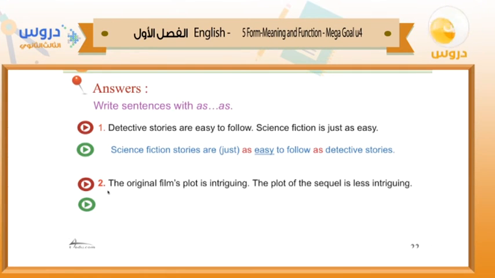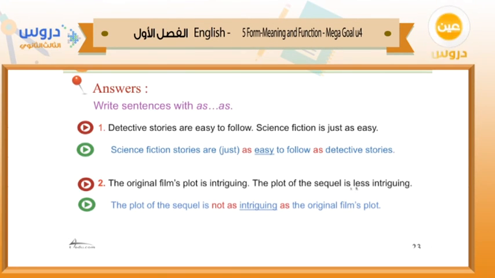Okay. Number 2, the original film's plot is intriguing. The plot of the sequel is less intriguing. Intriguing here means curious, or amusing. The original film's plot is intriguing, so how can we use as? And here we have the plot of the sequel is less intriguing. They are not equal. We can say that the plot of the sequel is not as intriguing as the original film's plot. Here we have not as, because we see that here less, okay?